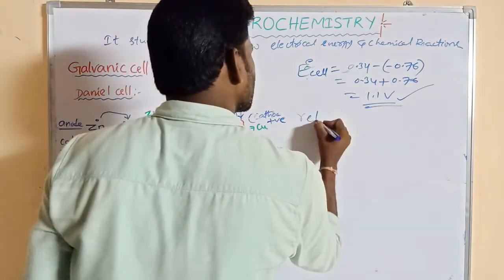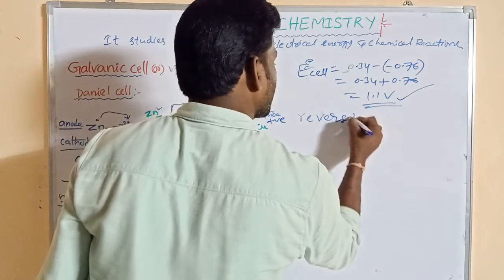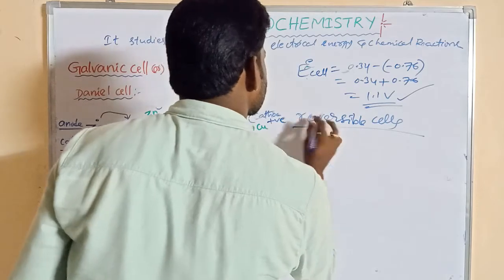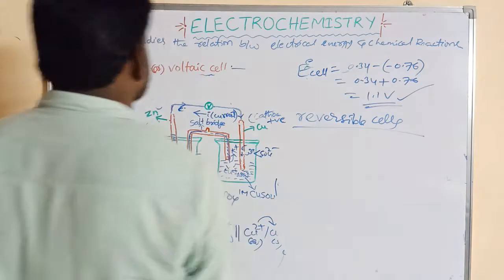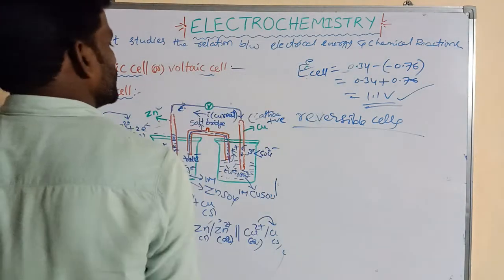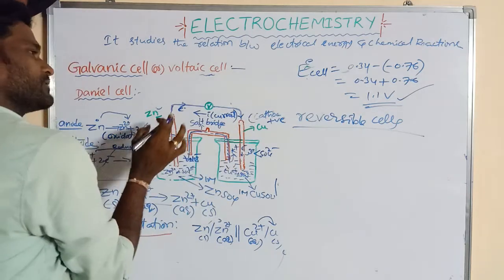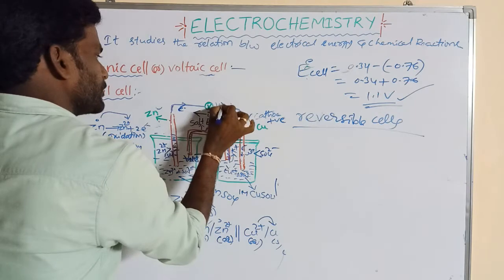Now reversible cell, what is a reversible cell? Listen to me, reversible cells. The voltage of the Daniell cell is 1.1 volt.